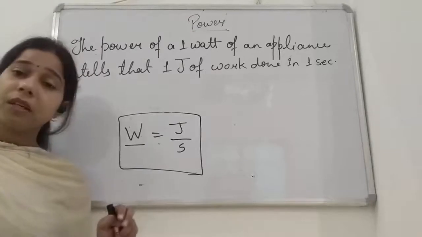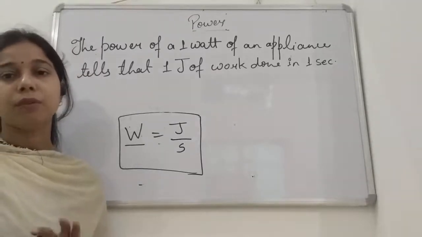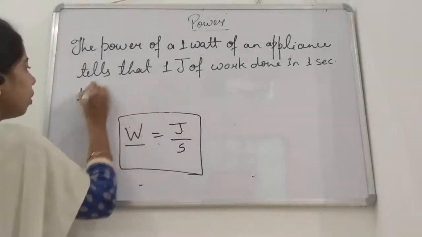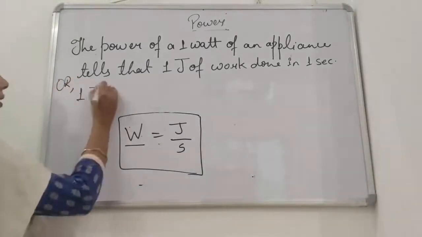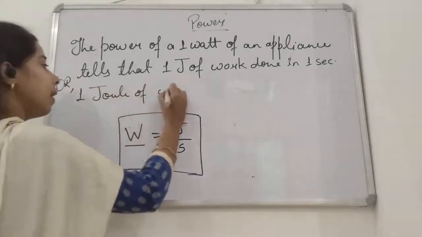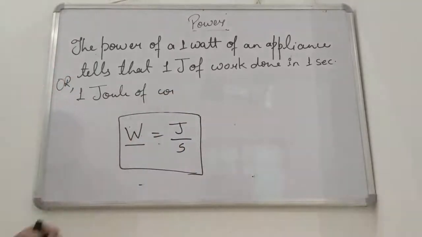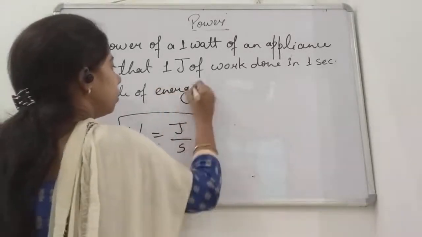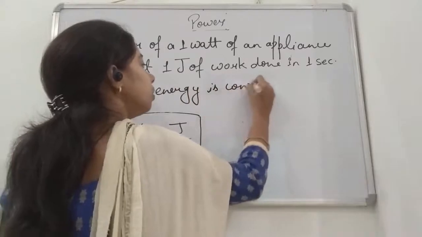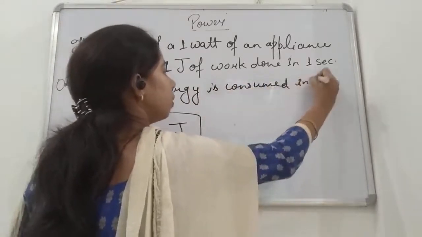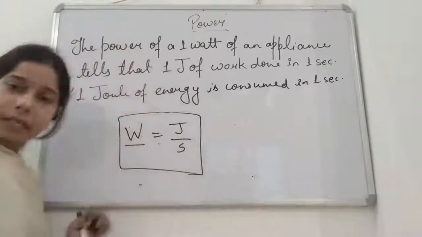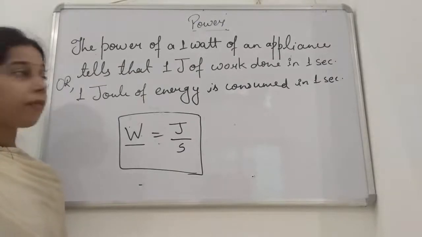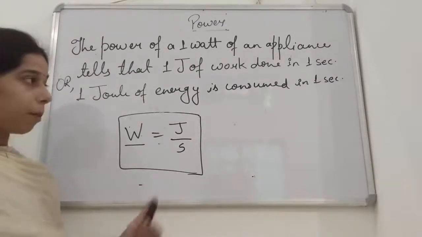Instead of that, if we understand it in terms of energy, students, then in place of work done we can write that 1 joule of energy is consumed in 1 second, or per 1 second. So in terms of energy, 1 joule of energy is consumed in 1 second, or per unit second.